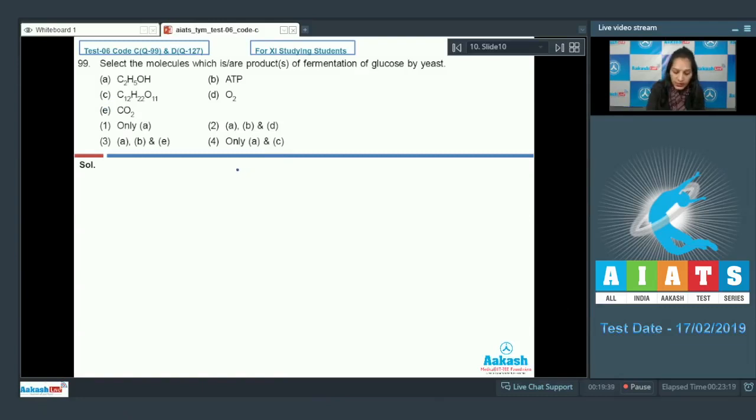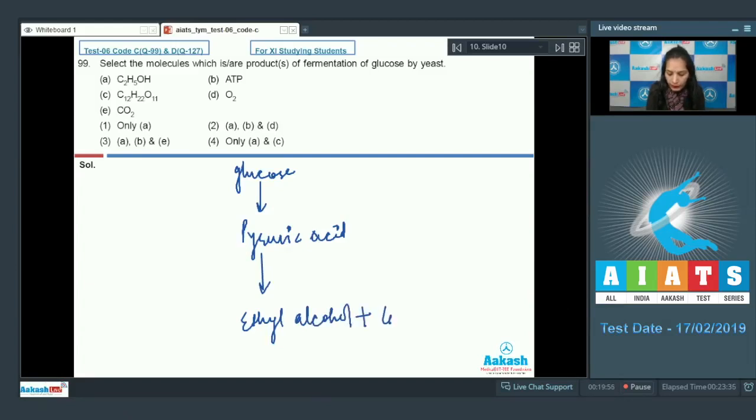Okay, so first the glucose is converted into pyruvic acid during the glycolysis, and this pyruvic acid is converted into ethyl alcohol plus CO2 plus ATP during fermentation. So this step is glycolysis.